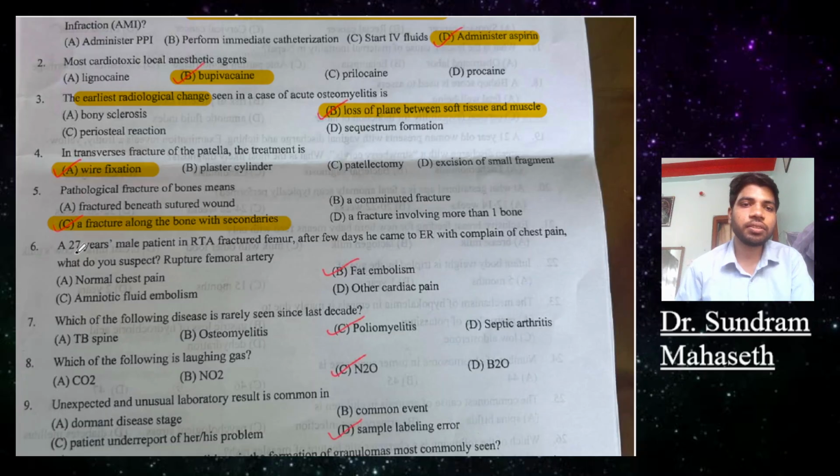Question number 6. A 27-year-old male patient in a road traffic accident had a fractured femur. After a few days he came to the ER with a complaint of chest pain. What do you suspect? Options are normal chest pain, B, fat embolism, C, amniotic fluid embolism, D, cardiac pain. The answer will be fat embolism.